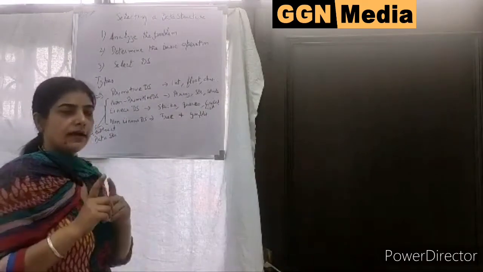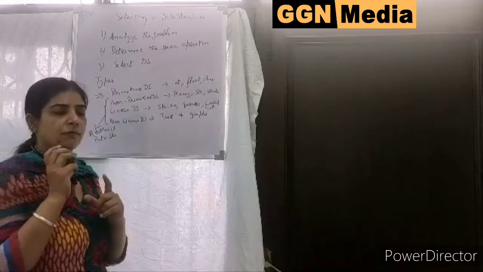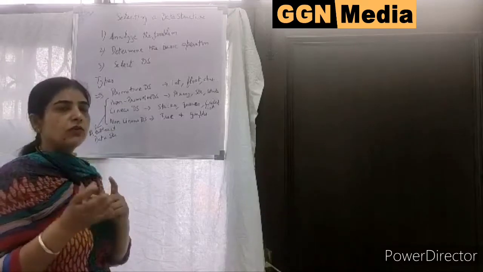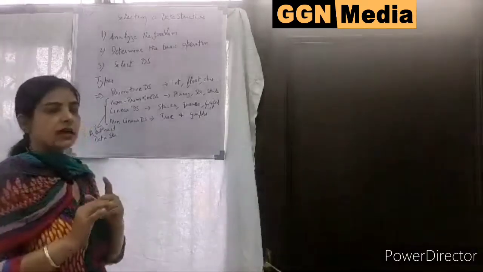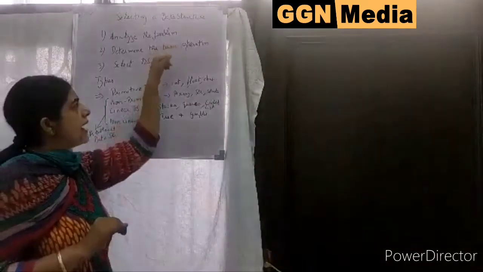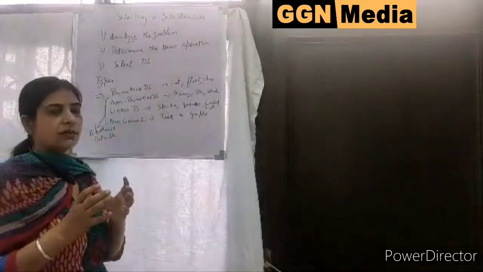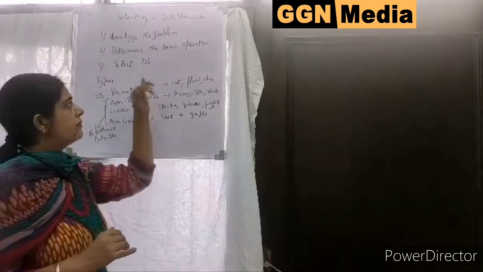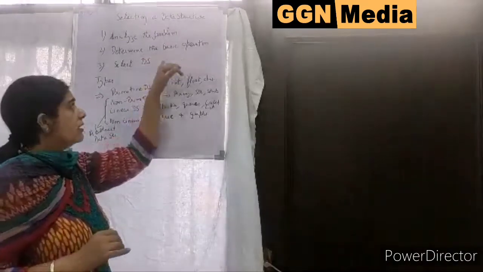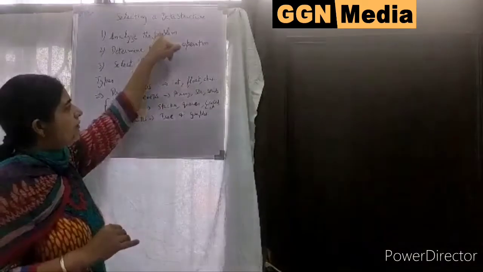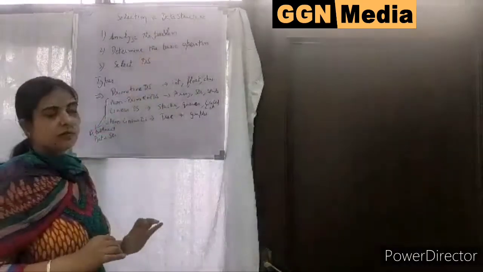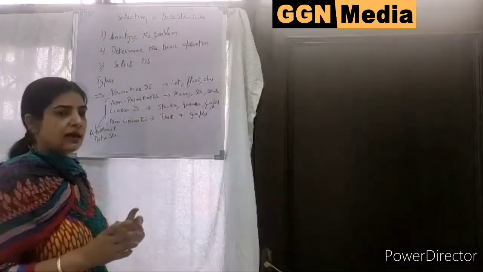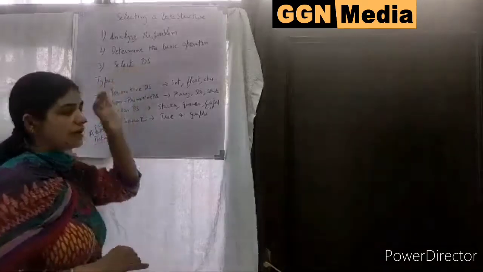These different operations which we have to perform on that problem are discussed in the second step. Next, if I am satisfied with both of the above two points, then I will select a particular data structure.